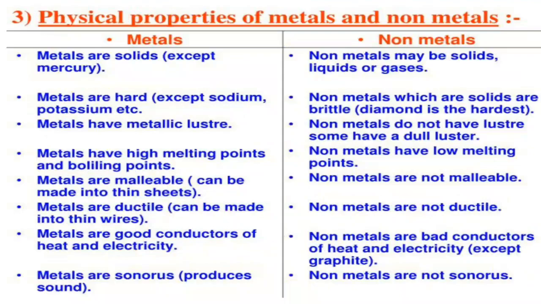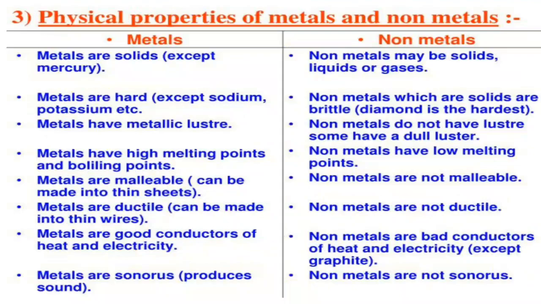Examples like sodium, aluminium, potassium, magnesium are all examples of metals. Then non-metals exist in solid, liquid as well as gaseous states at room temperature, like carbon, sulfur, phosphorus, iodine, which are in solid state.